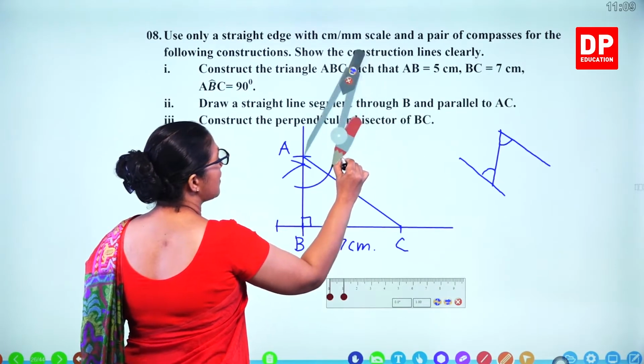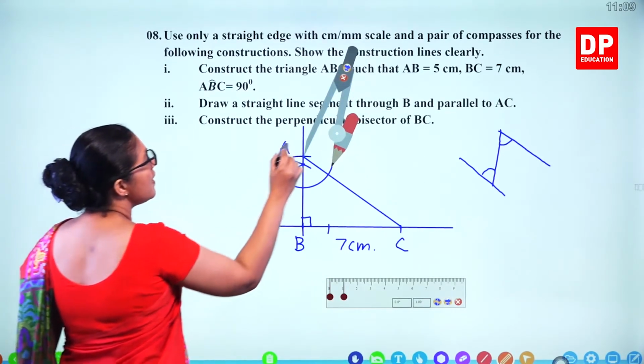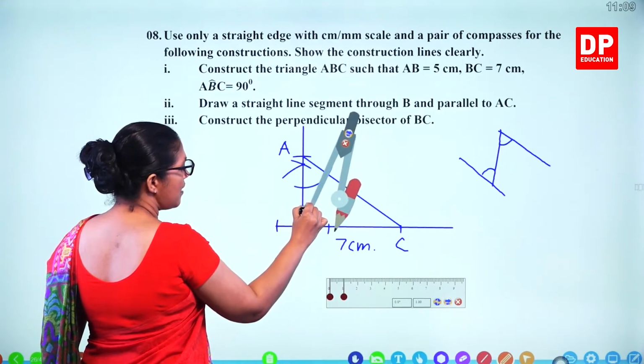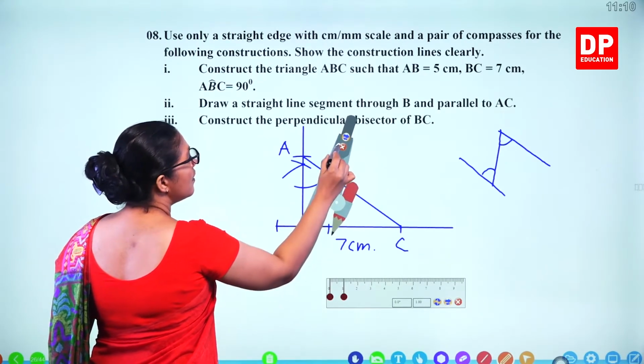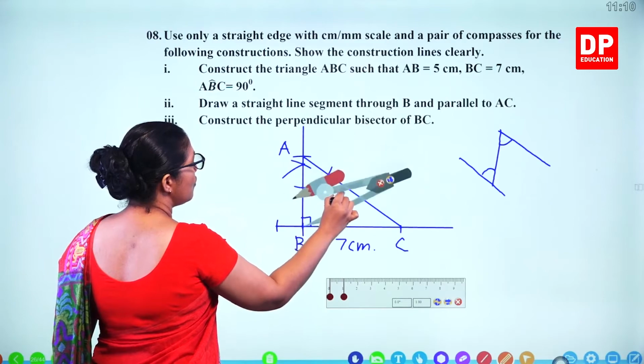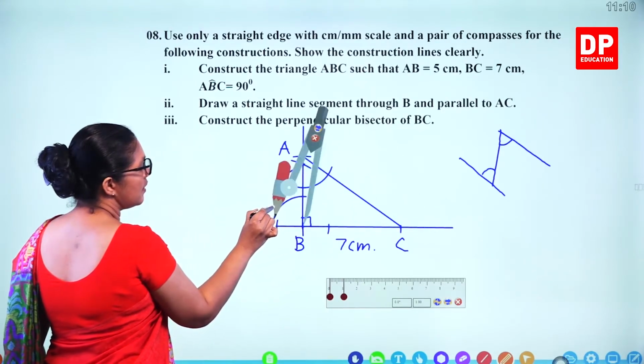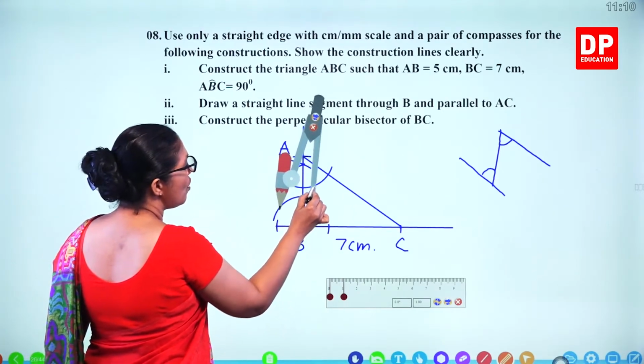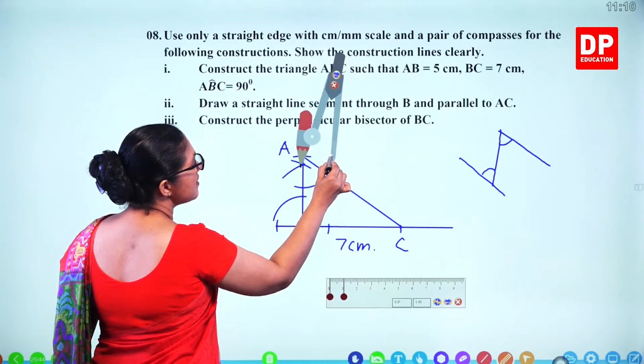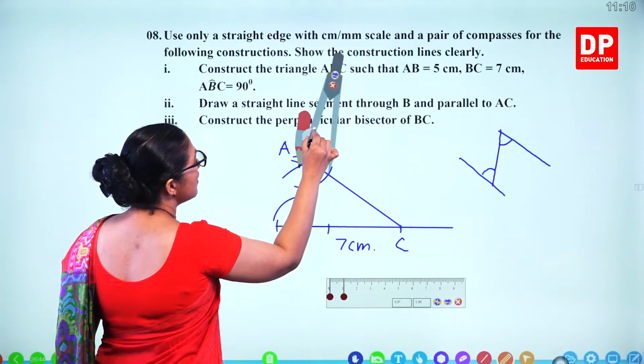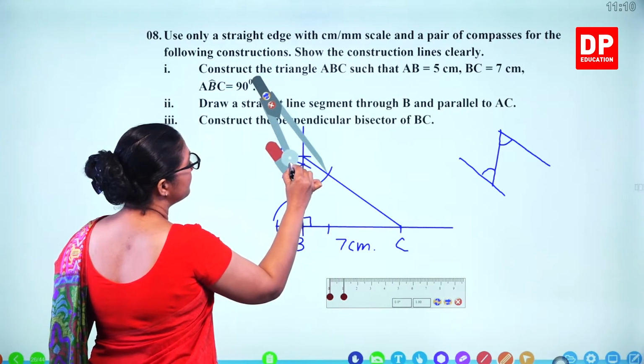We'll take this arc. Then you take the same thing from here. You draw the arc here. Then you have to measure this distance, this length, here to here.